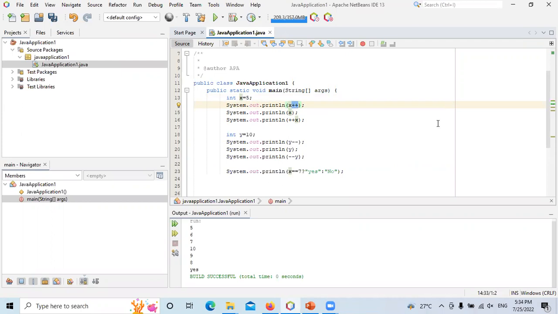Similarly, when we concatenated 2 strings, string 1 plus string 2, again 2 operands, 1 operator, binary operator. Here 1 operator with 1 operand, so this is a unary operator. What we have done here is called post-increment. This is called pre-increment.